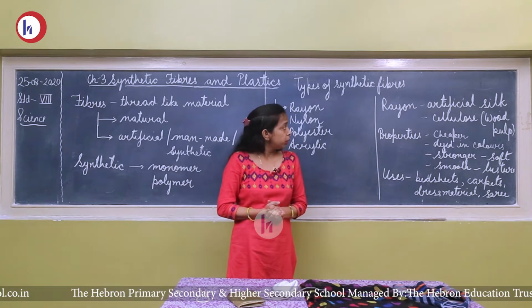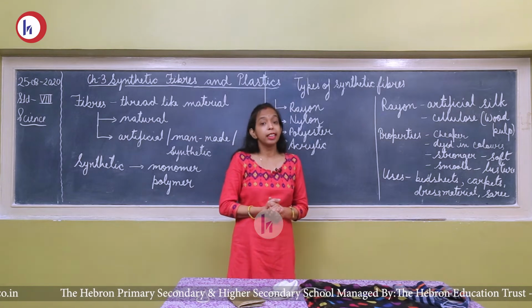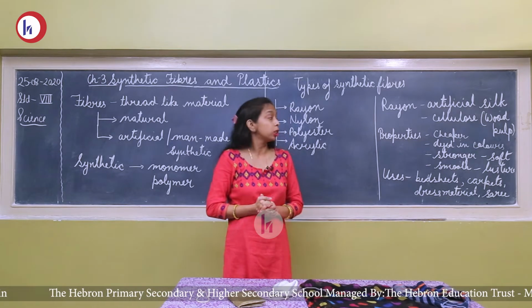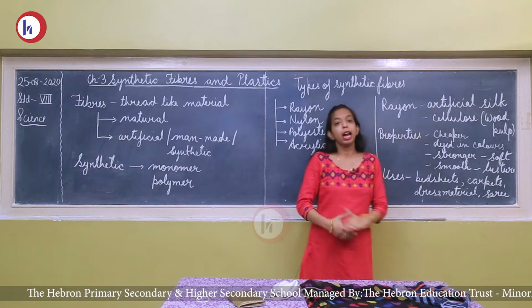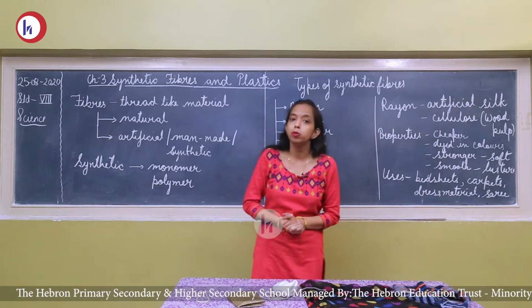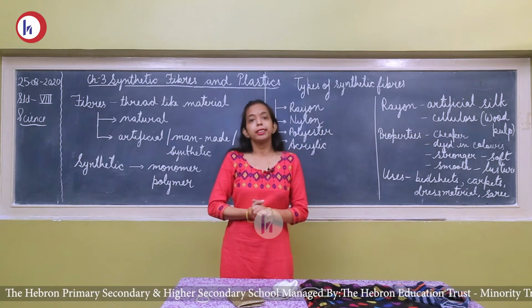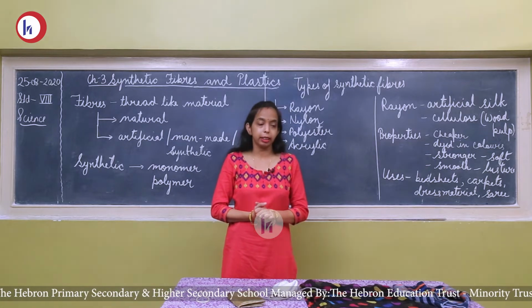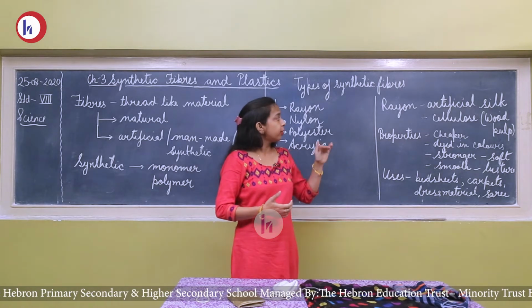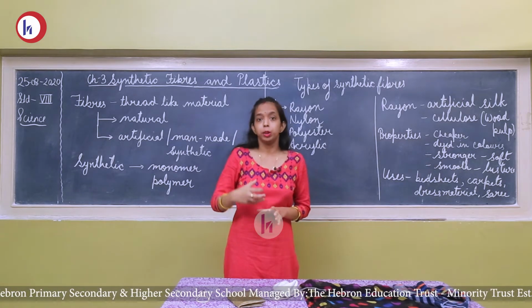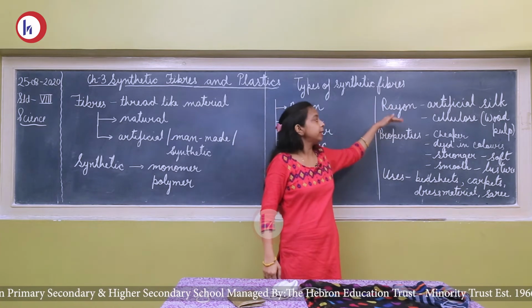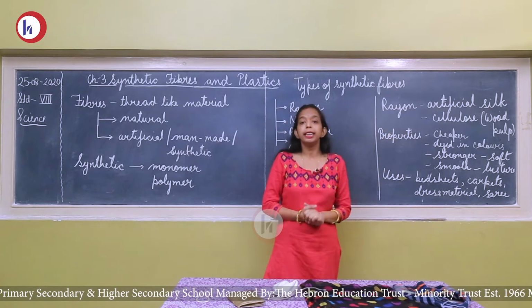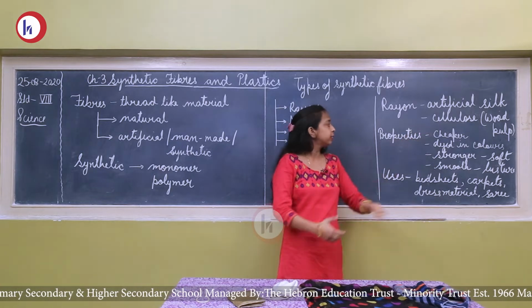As I told you, this rayon is synthesized from the plant products, wood pulp. Its monomer unit is cellulose and cellulose is found in the wood pulp. So this comes under the semi-synthetic. So this rayon fiber is formed through the plant product. So it is the semi-synthetic fiber and its monomer unit is cellulose.